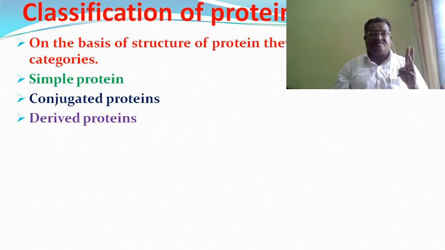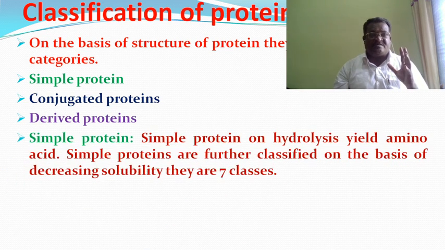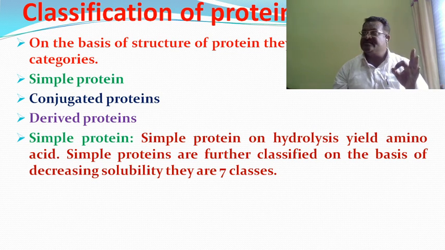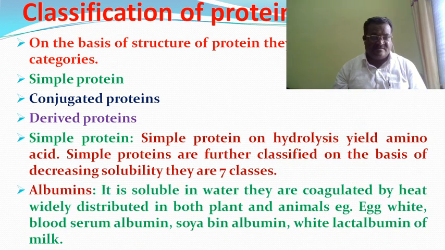These are the three types of proteins on the basis of their structure. So first of all, what is a simple protein? Simple proteins on hydrolysis yield amino acids. The simple proteins are further classified on the basis of decreasing solubility. They are of seven classes.